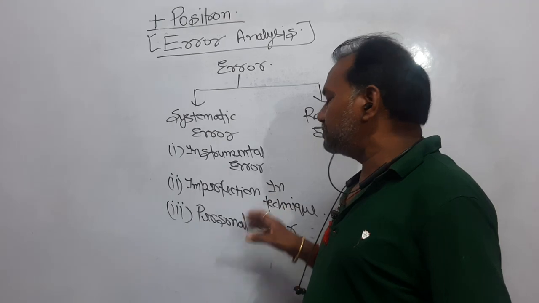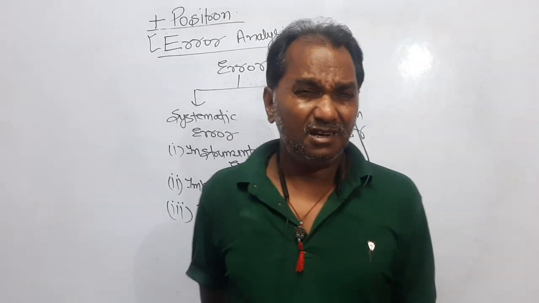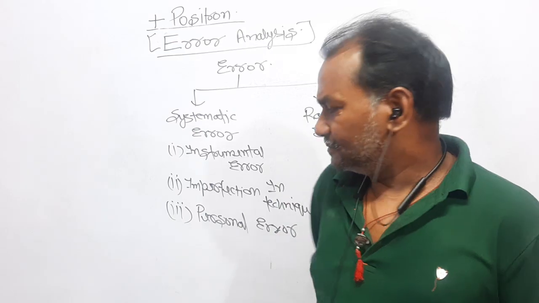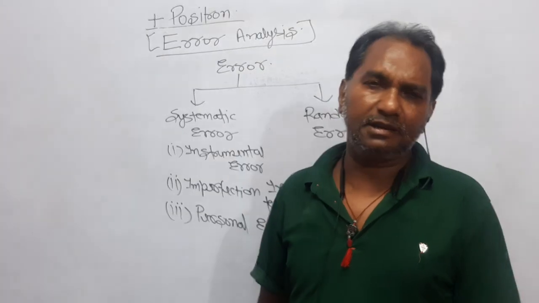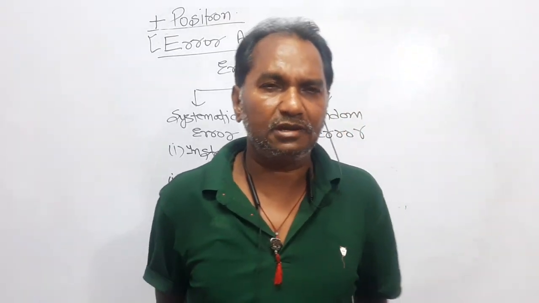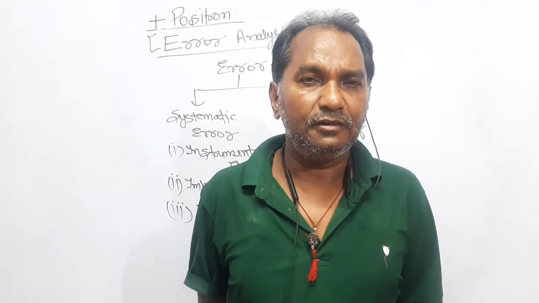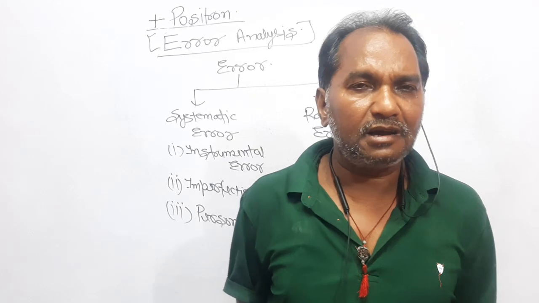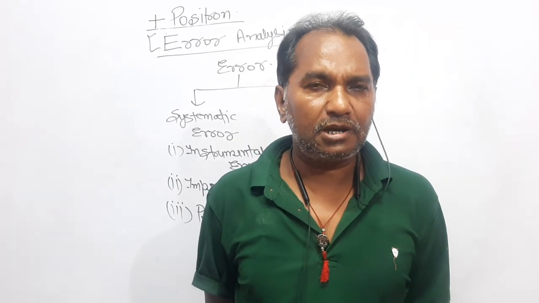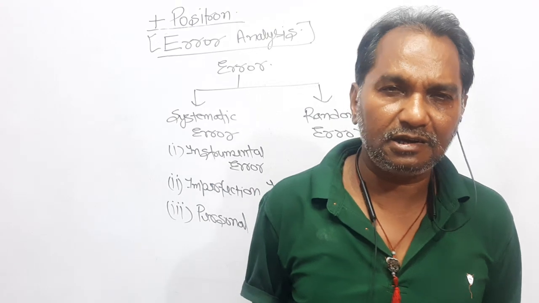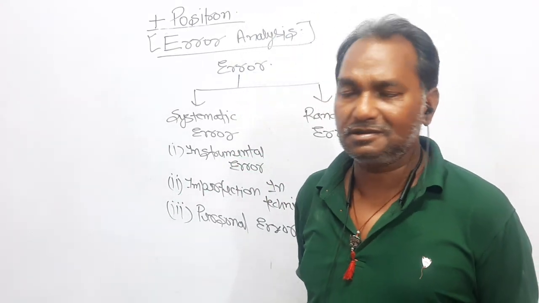The second one is imperfection in the technique, meaning you are not using the right technique in the experiment. And the third one is personal error. It is said that if you are carrying out a physics experiment, you should be relaxed and patient enough, right? If you are in a hurry, because most experiments in physics take 2-3 hours, then you will never get the right value, the right result.